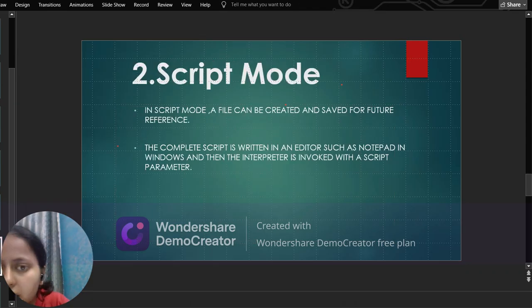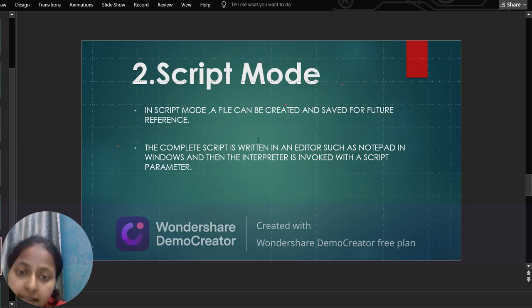The second method of writing Python code is script mode. In script mode, a file can be created. In interactive mode, files cannot be made, but here we can make a file. So for developers it becomes easy to write code, and it can be saved for future reference. हम उसको सेव करके अपने पास रख सकते हैं और उसको हम आगे करके यूज़ कर सकते हैं. ऐसा हमारे पास इंटरैक्टिव मोड में पॉसिबल नहीं है, वो चला जाएगा यूज़ करने के बाद.